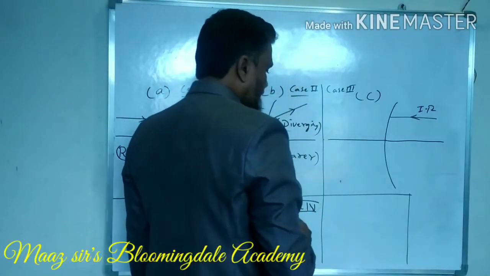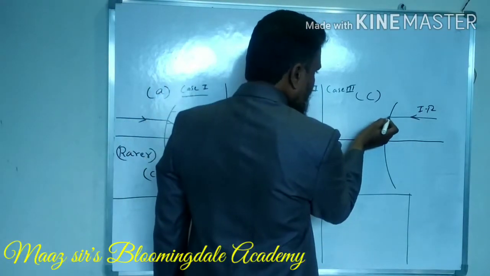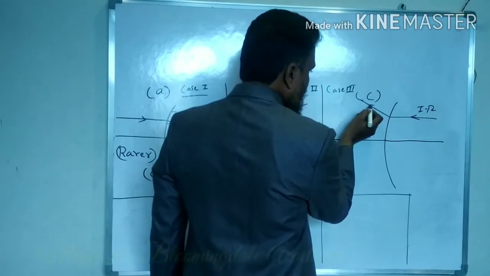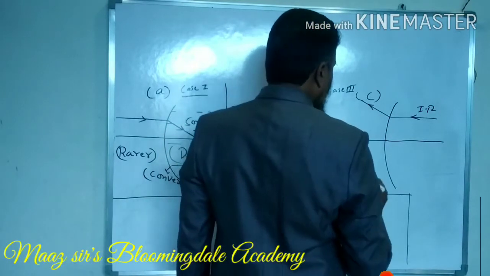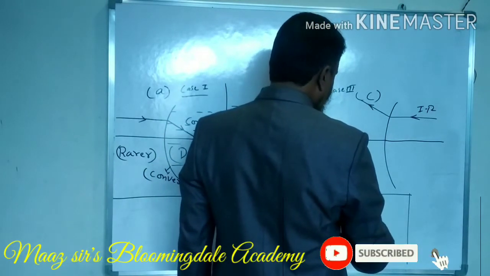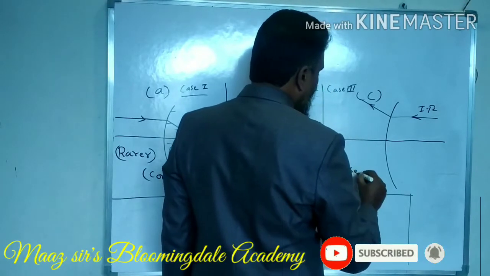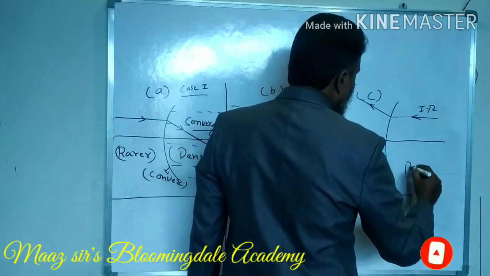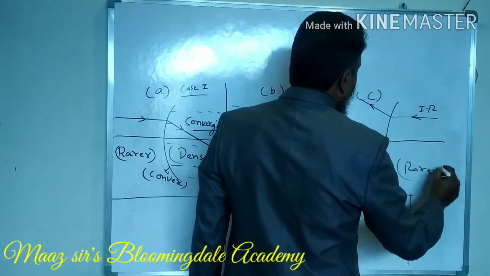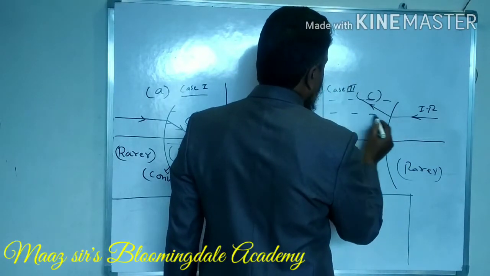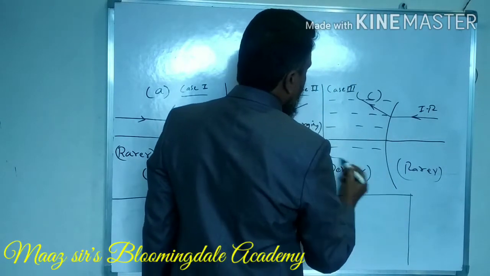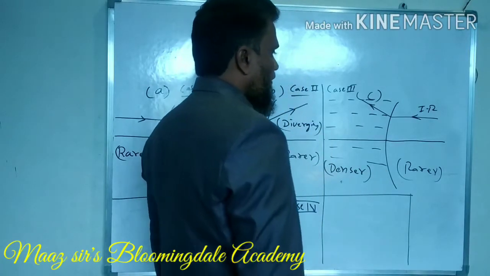This is your incident ray. And this is your denser medium. And this is your rarer medium. I am showing this denser medium with the dotted lines.